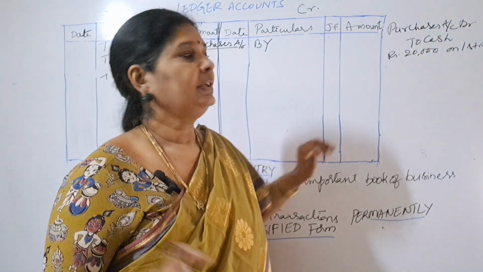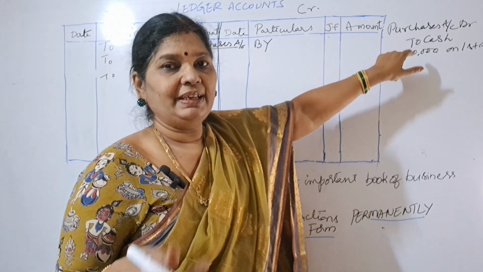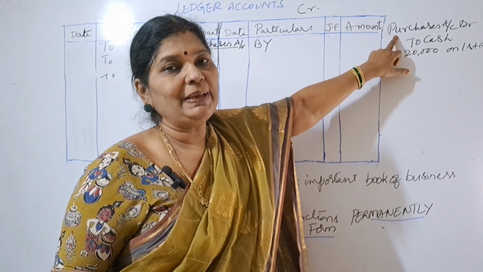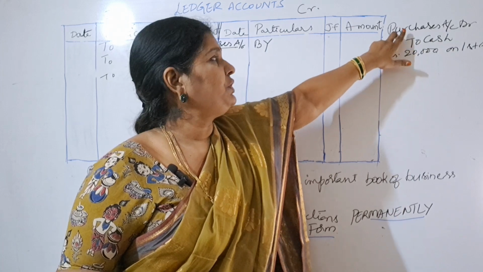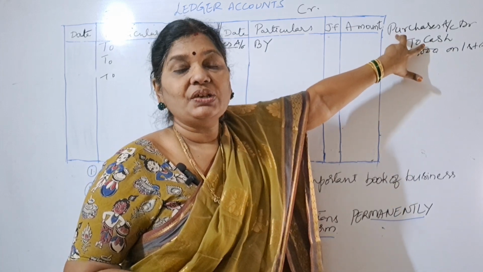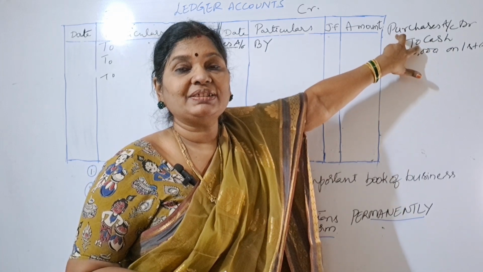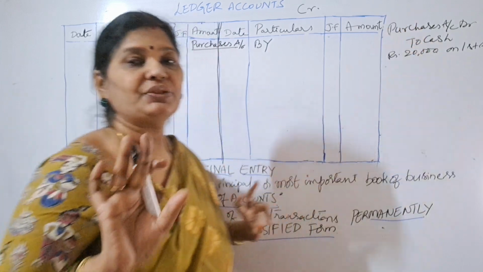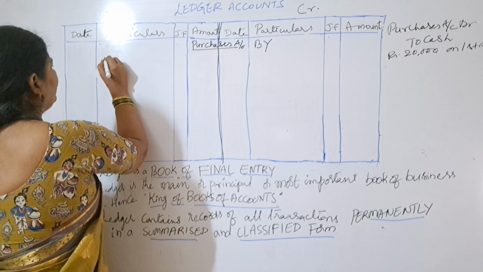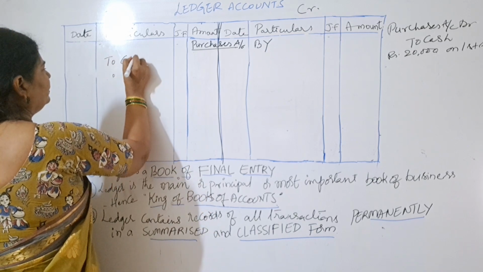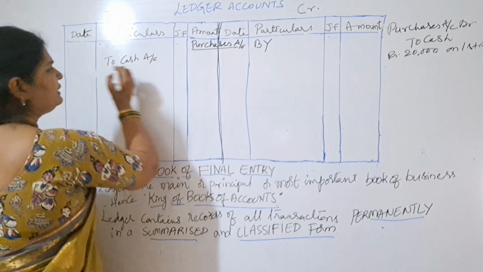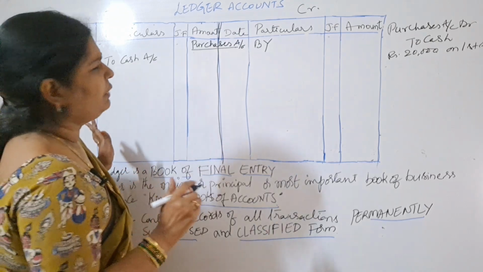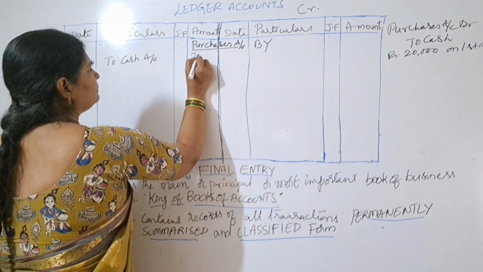Remember, simple. So I will explain again. What account are we preparing? Purchases account. Purchases is in which place? Debit place. So opposite to purchases, what is there? Cash. So where do we have to take this cash? Debit side, because purchases is in the debit place. So you remember like that. So, to cash account. What is the date? 1/4/24. What is the amount? 20,000.